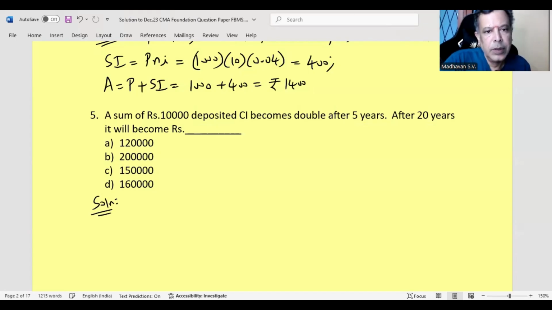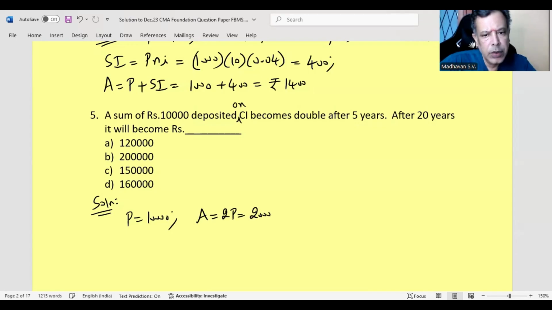A sum of rupees 10,000 deposited on compound interest basis becomes double after 5 years. So which means our principal is 10,000 and the final amount is becoming double. So 2 times P, it becomes 20,000. After 5 years, so N is 5 years.